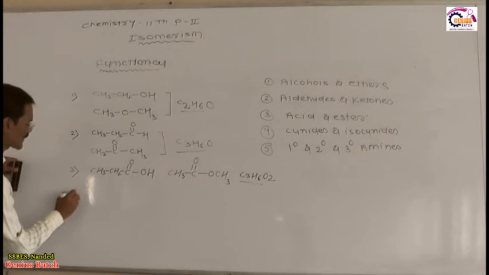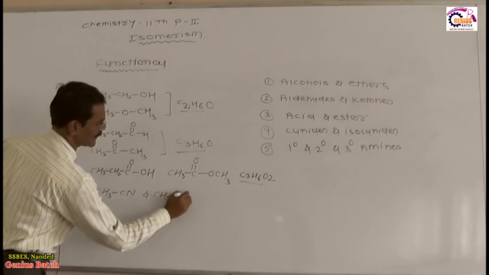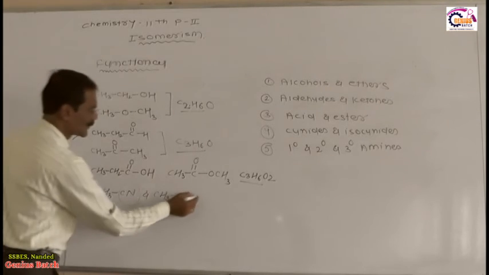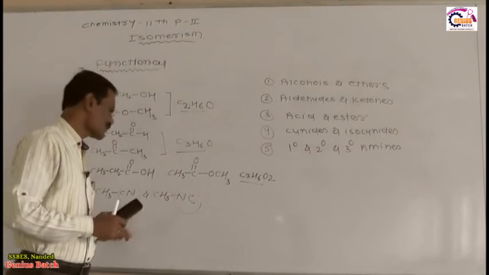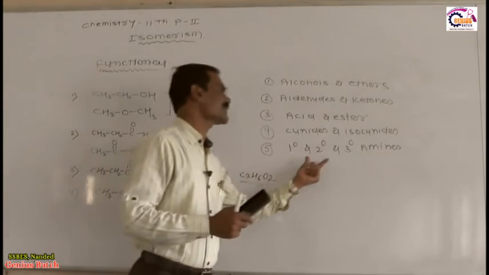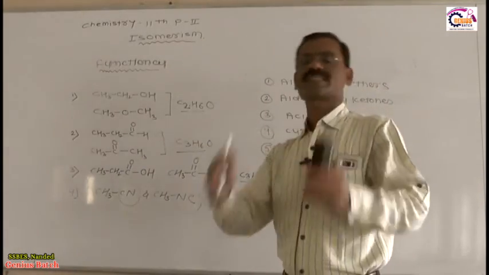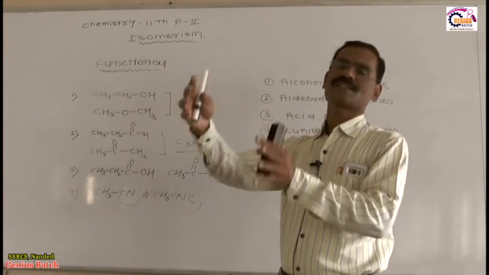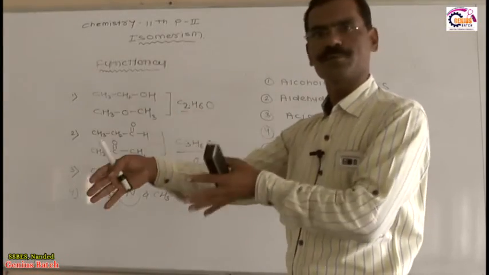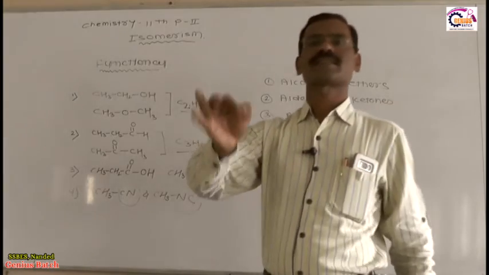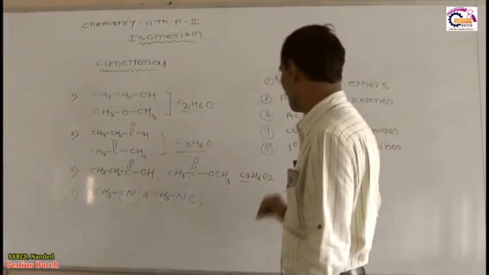For example, what about cyanide and isocyanide? CH3CN and CH3NC. Obviously, CN is a cyanide and NC is an isocyanide. It means cyanides and isocyanides are also functional isomers. Like that, primary, secondary and tertiary amines are also functional isomers. Suppose in an examination they ask you the relation between two structures, then you must see if they have different functional groups with the same molecular formula, then your correct answer is that these two are functional isomers. The selection of isomerism is a very important phenomenon related with this concept.